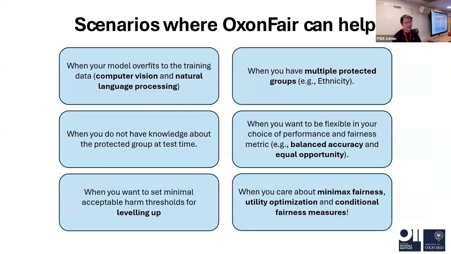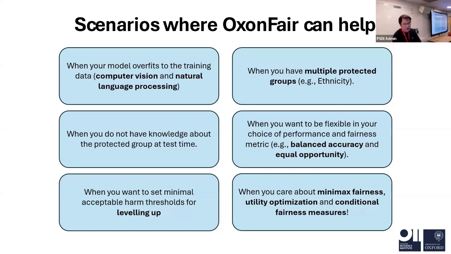Here are the scenarios where OxonFair can help. If you have a task in computer vision or natural language processing, you can choose OxonFair because it supports these 2 tasks. And if you have multiple protected groups like ethnicity, our tool can also help. Some other tools may only support two groups like gender, but our tool can support something like ethnicity. You can have many groups here.